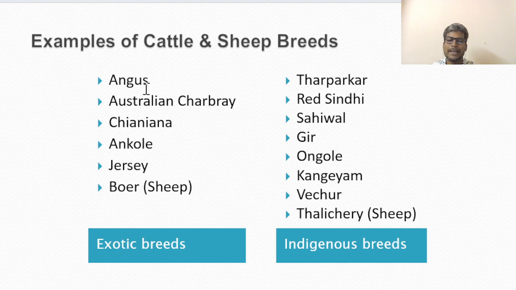Under exotic breeds: Angus, Austrian Chabre, Chianina, and Jersey. Under sheep breeds, Boer is the South African breed. Coming to indigenous breeds: Tharparkar, Red Sindhi, Sahiwal, Gir, Ongole, Kangeyam, Vechur. Under sheep, Tellicherry is the indigenous breed.